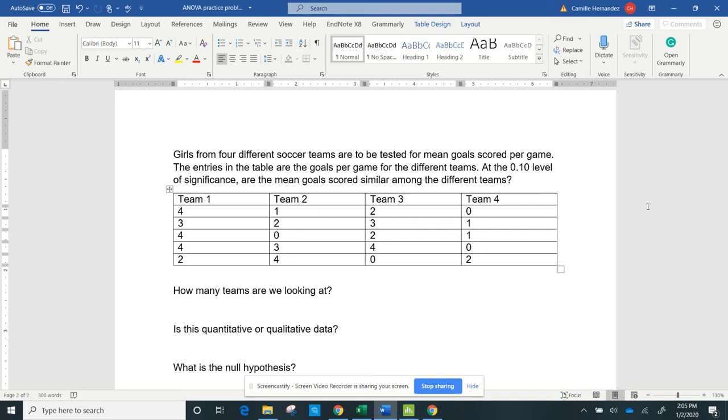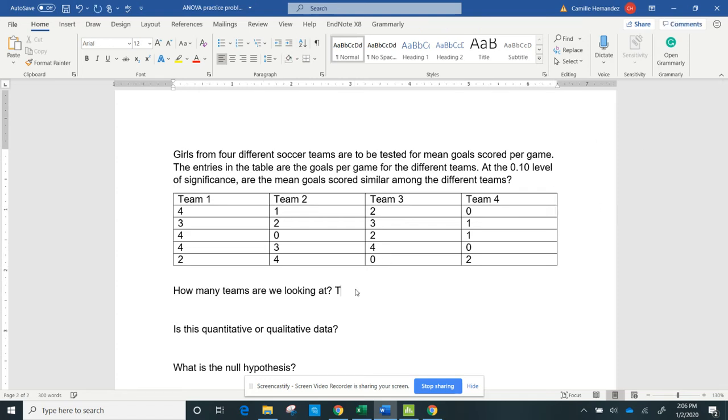So they're comparing 4 teams to see how many times they score per game. They do this a lot in sports, especially when people are betting or looking at odds on football, basketball, soccer, anything like that. They will look at the average goals, bases, anything like that. Anywhere that there's some kind of point given, they'll always look at the averages. So for this, they're going to see, is there any difference in the average goals between team 1, team 2, team 3, and team 4? And as you see, they have those individual game scores at the end to see how many goals they scored.